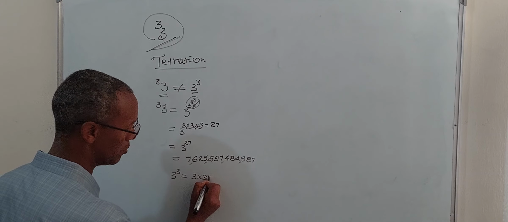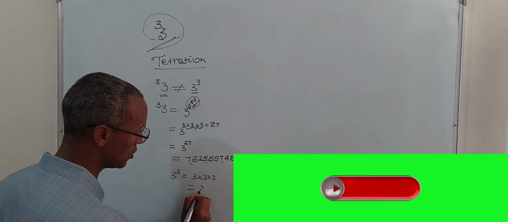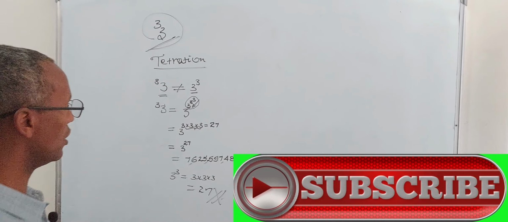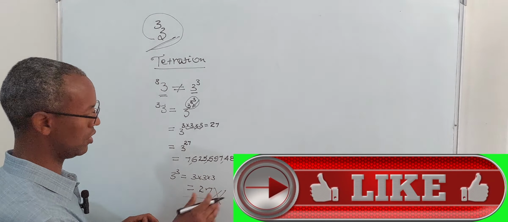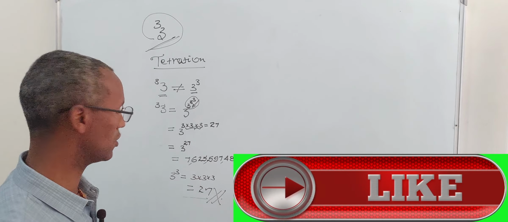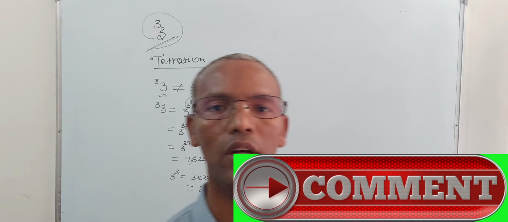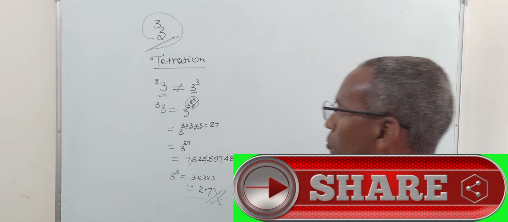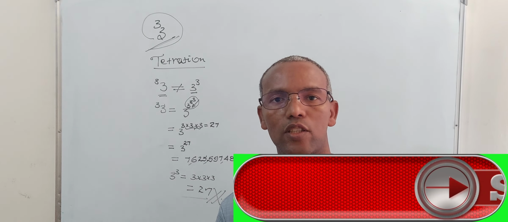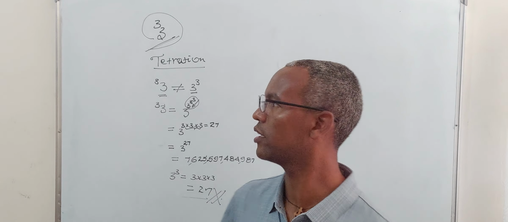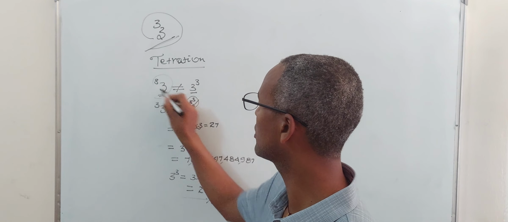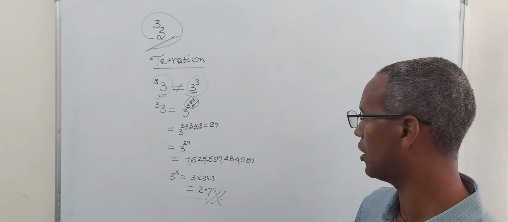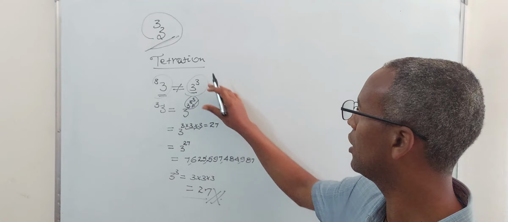And this is quite different from 3 to the power of 3, which is 3 multiplied by 3 multiplied by 3, which is equal to 27. So that is the basic difference between 3 tetration 3 and 3 to the power of 3. I just wanted to add a few tips on this.